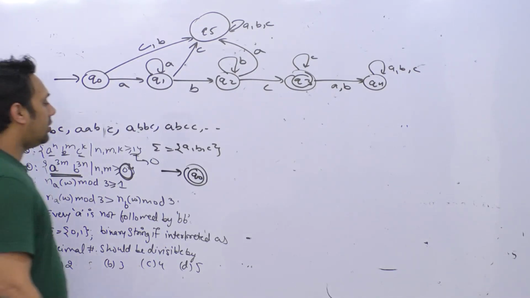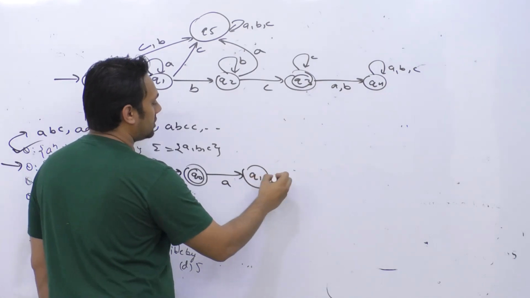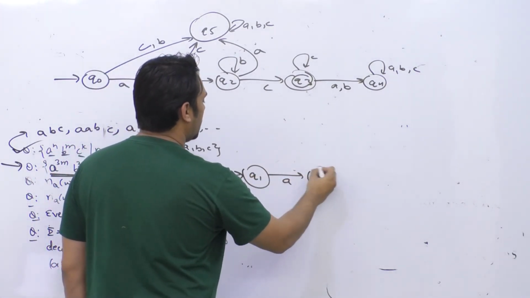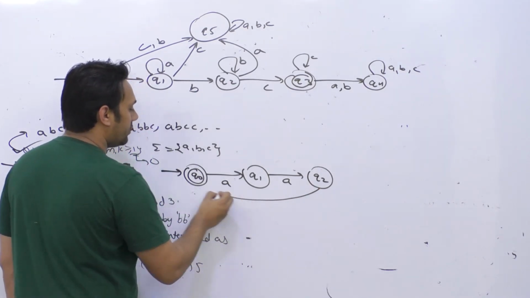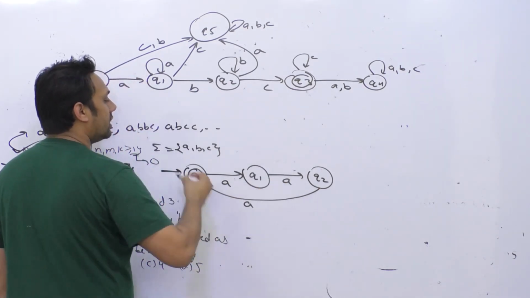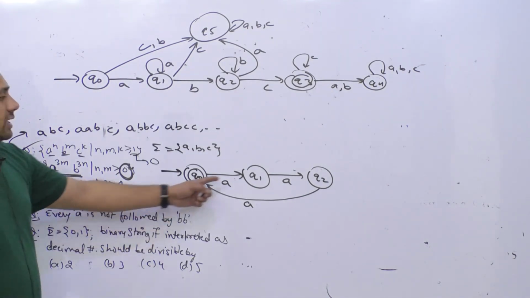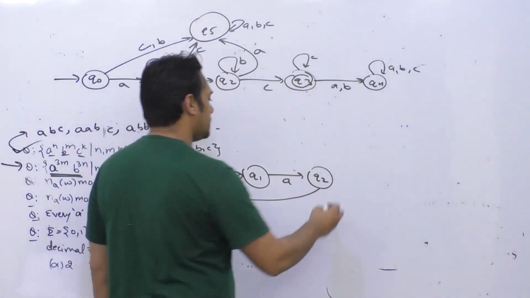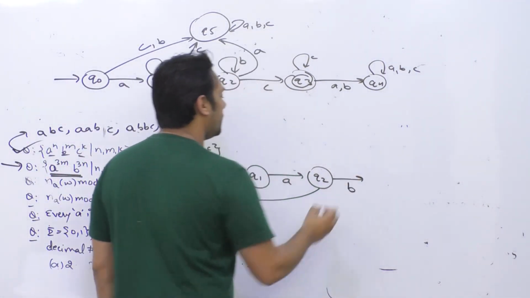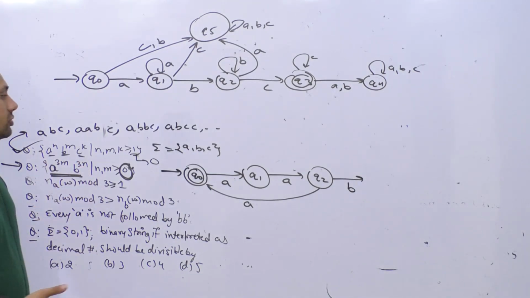Now if you get a in the beginning, then you should have multiples of 3. You go to the state q1, again you have a, you go to the state q2, again you can get a. So this is how we get a's which are multiples of 3. And in between these a's, b should not be there. And if there's a b, again b should be a multiple of 3. So here, as I said, a raised to power 3m and b raised to power 3n. So the b's should also be a multiple of 3.